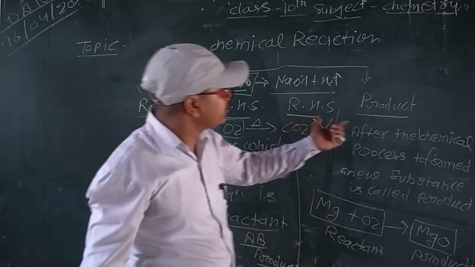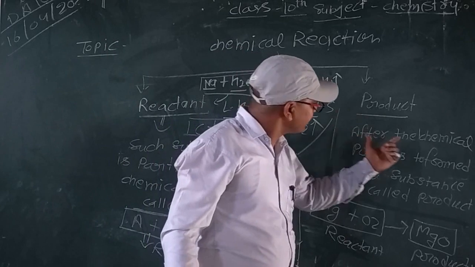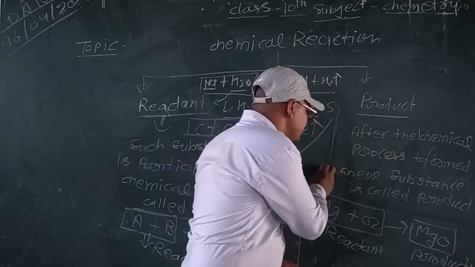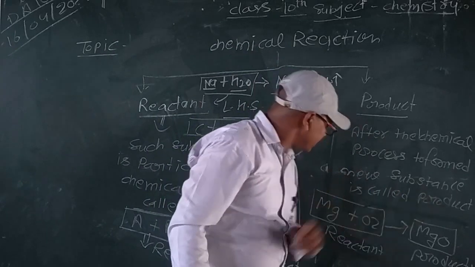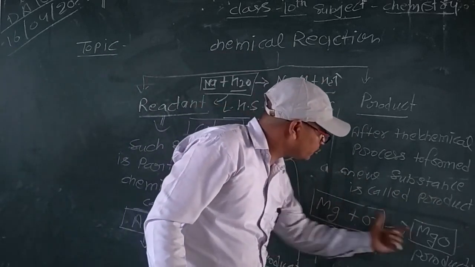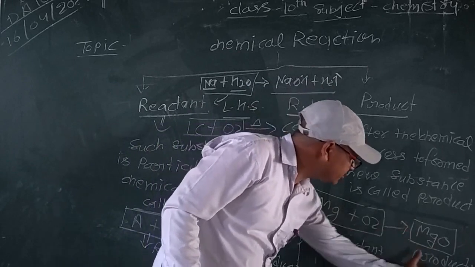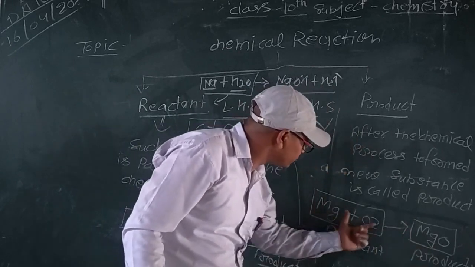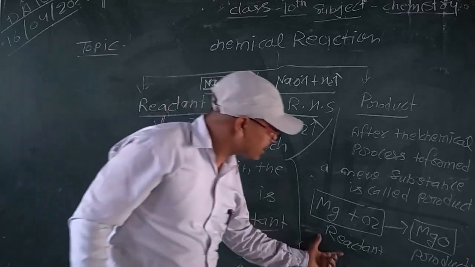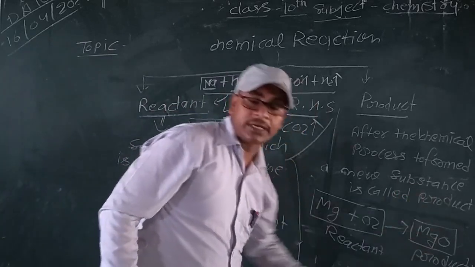What is the product? The substance formed after the chemical process is called the product. For example, Mg plus O2 gives MgO. MgO is the product, and Mg plus O2 is the reactant.